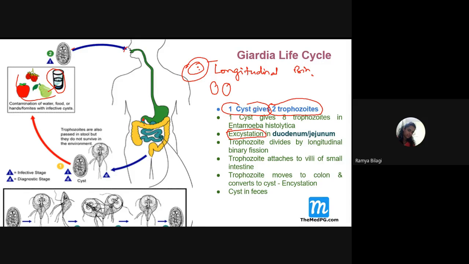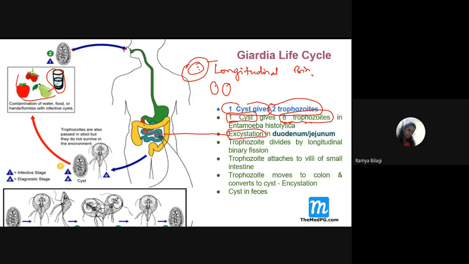Very, very important. Whereas in case of Entamoeba histolytica, one cyst gives rise to how many trophozoites? Four trophozoites. Now, the excystation takes place in the duodenum and in the jejunum. So this particular site is very important.